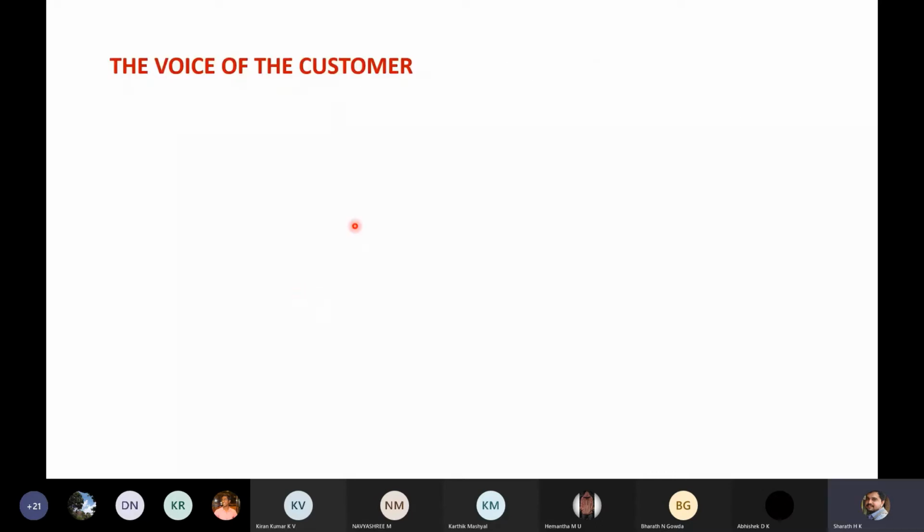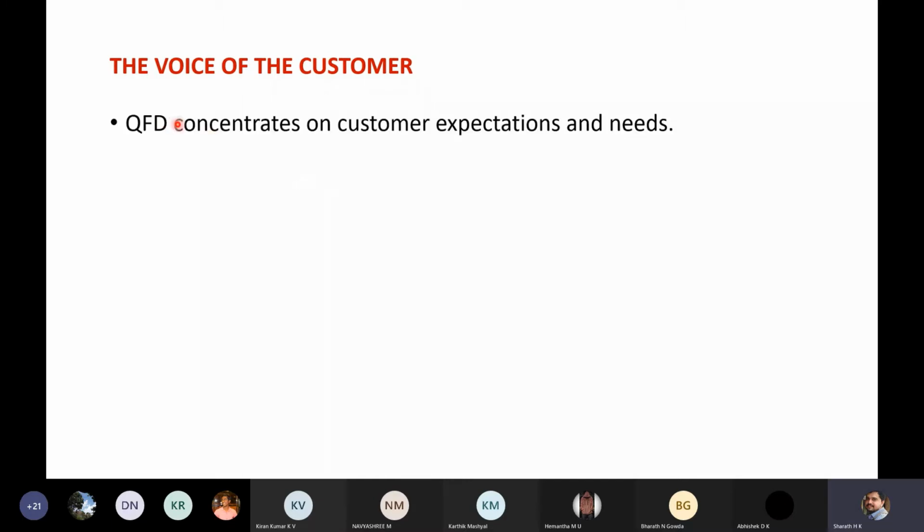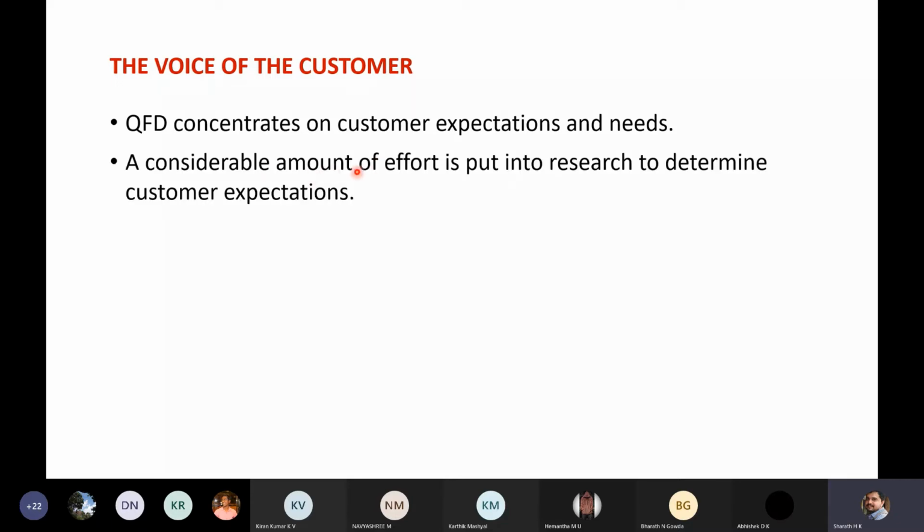Next, the voice of the customer, that is how a company can identify the actual requirements or needs of the customer. That is called the voice of the customer. So QFD focuses on the voice of the customer. That means it focuses on satisfying the requirements or needs of the customer. QFD concentrates on customer expectations and needs. A considerable amount of effort.